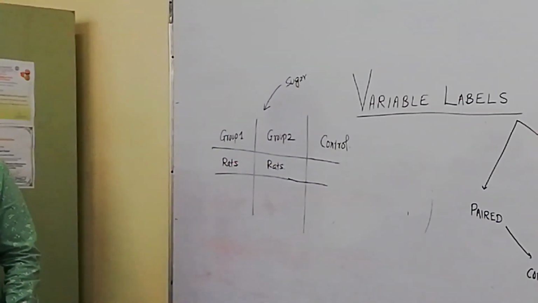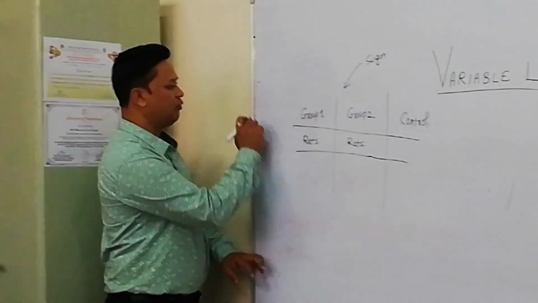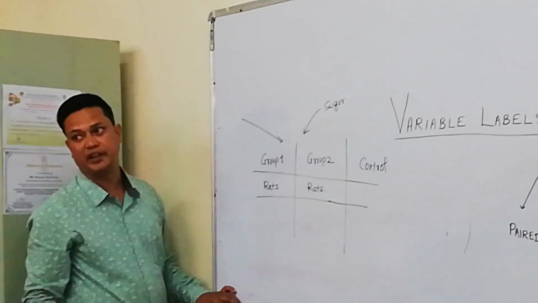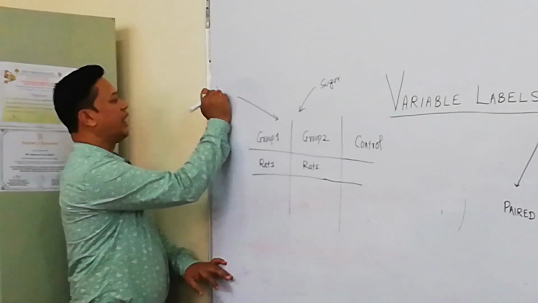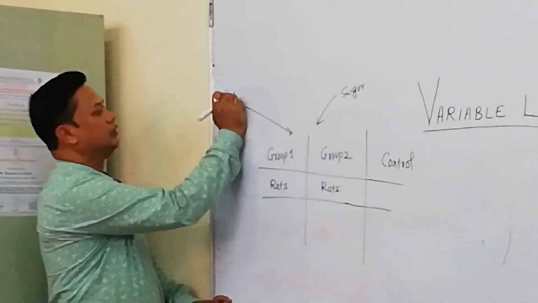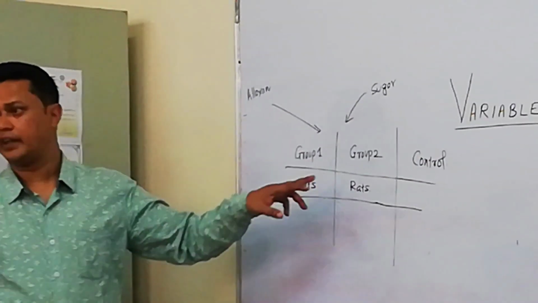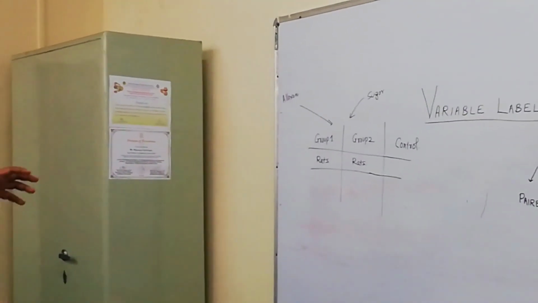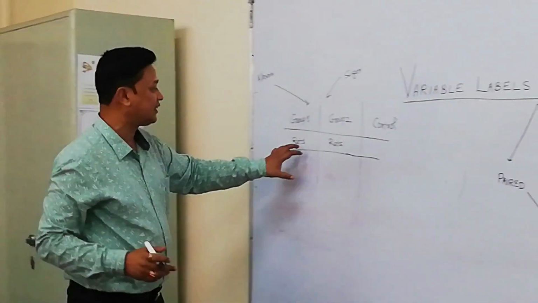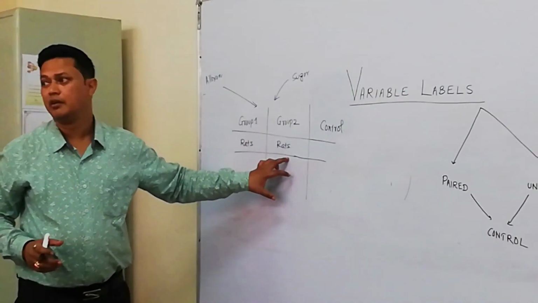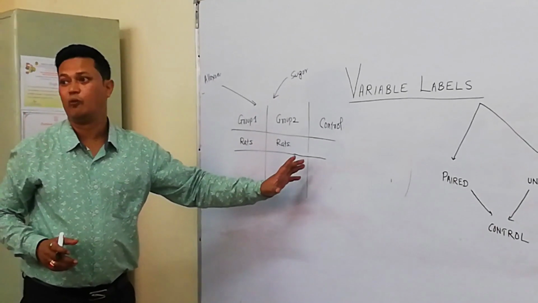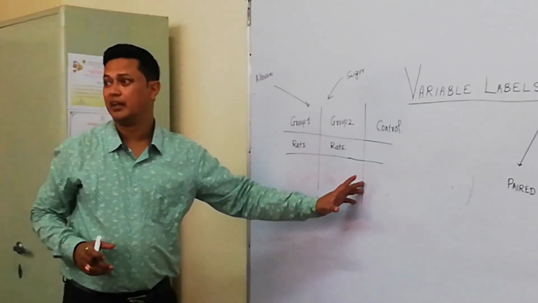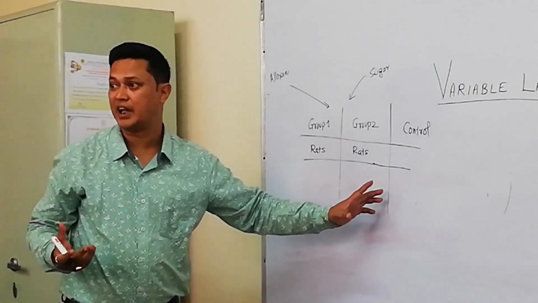So for group 1 and 2, I am inducing diabetes by giving alloxan injection. Now alloxan injection is being induced into these rats and they are getting diabetic. But I need to check whether some normal rats exist also, whether it happens only by chance or not.